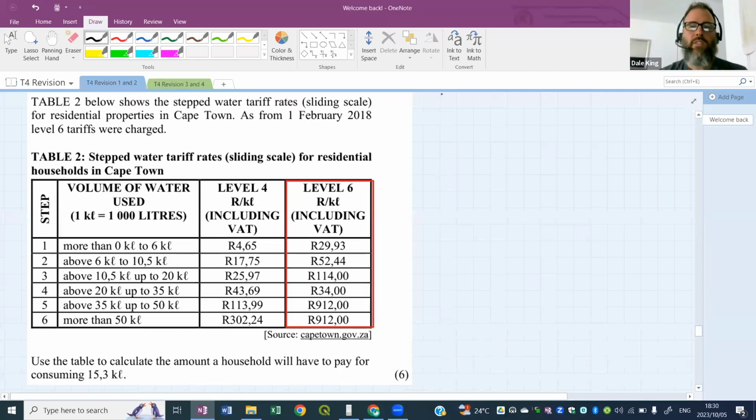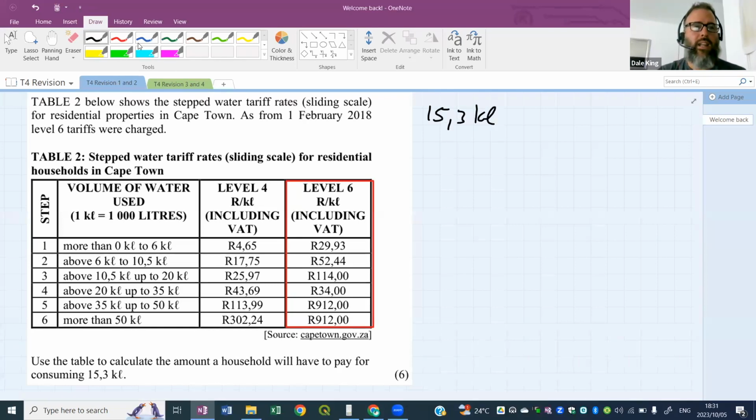All right, we've got some answers coming through. Fantastic. Good job. Well done. If you're still busy, that's fine. I'm going to make a start on this. You carry on, and you can check at the end when you're finished against what we have on the screen. We do this step by step. The first thing we do is say 15.3 kiloliters of water. This is how much we have.